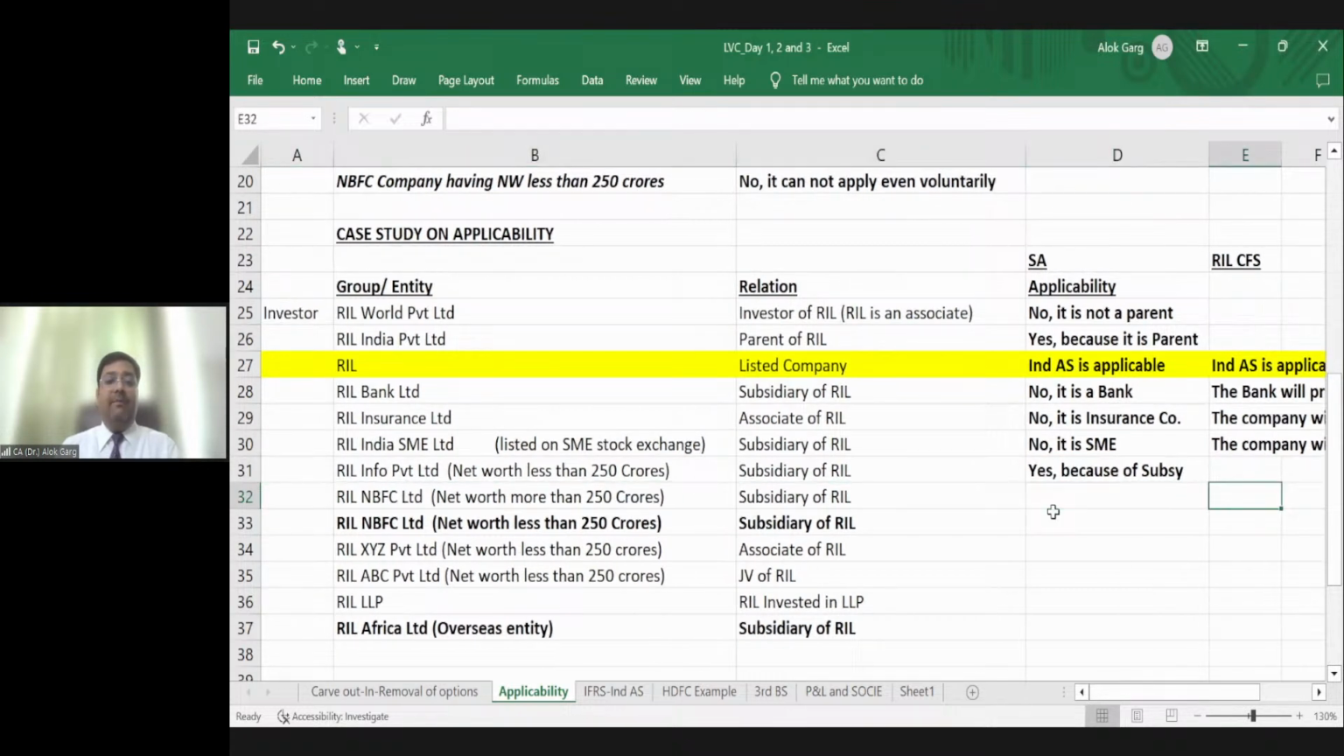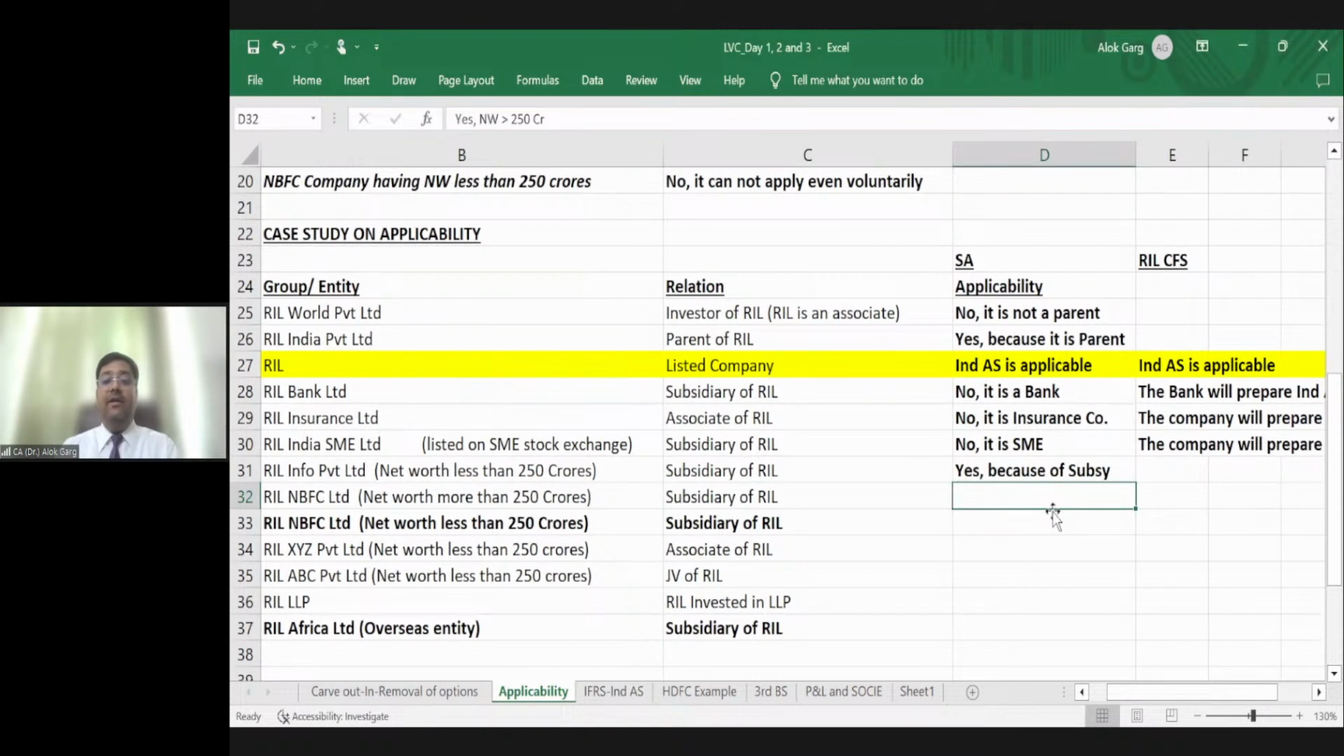RIL NBFC Private Limited. RIL NBFC Limited. The net worth is more than 250 crore. If the net worth is more than 250 crore, of course, Ind AS will be applicable by its own criteria itself. Yes. Net worth is greater than 250 crore, Ind AS will be applicable. RIL NBFC Private Limited, net worth less than 50 crore. Friends, RIL NBFC Limited net worth is less than 250 crore. Tell me whether Ind AS is applicable or not applicable.